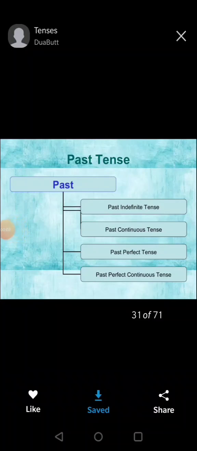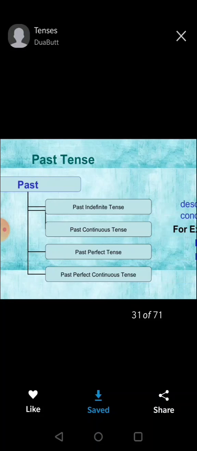Hello students, today we will learn past tense. So as we have done in the last lesson, we have done all the parts of present tense, the rules and how to use them. Now I will tell you how to use past tense. Like present tense, past tense also has 4 types: past indefinite, past continuous, past perfect and past perfect continuous tense.